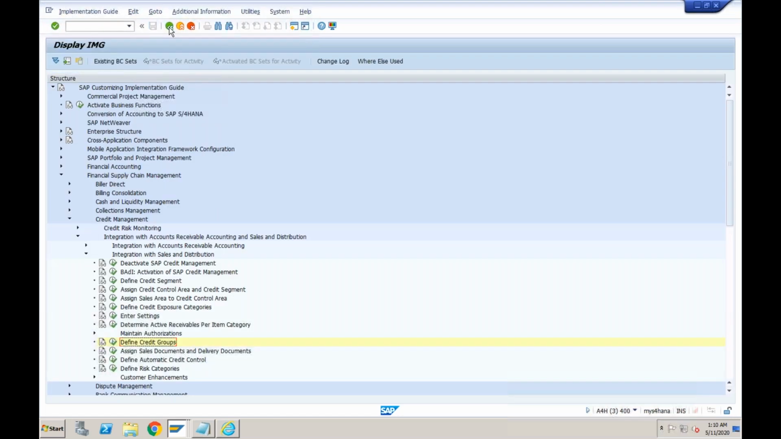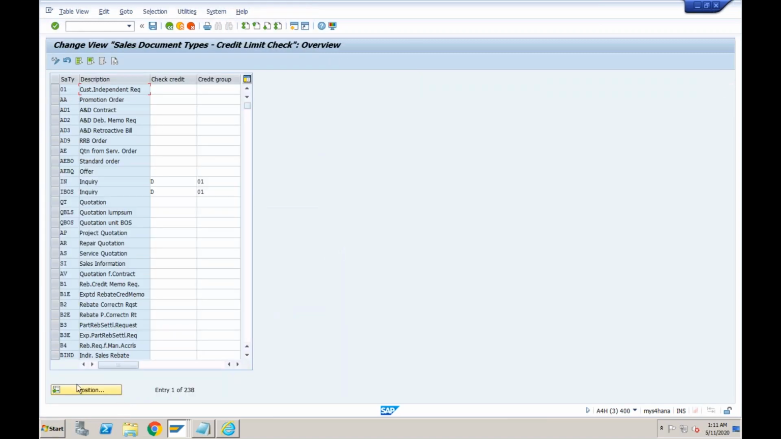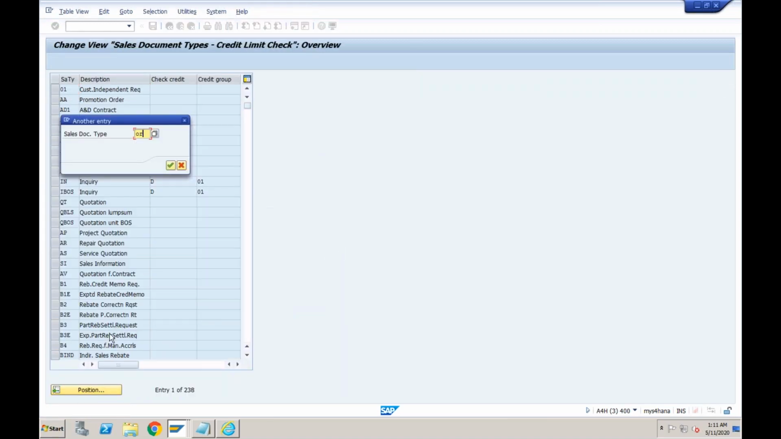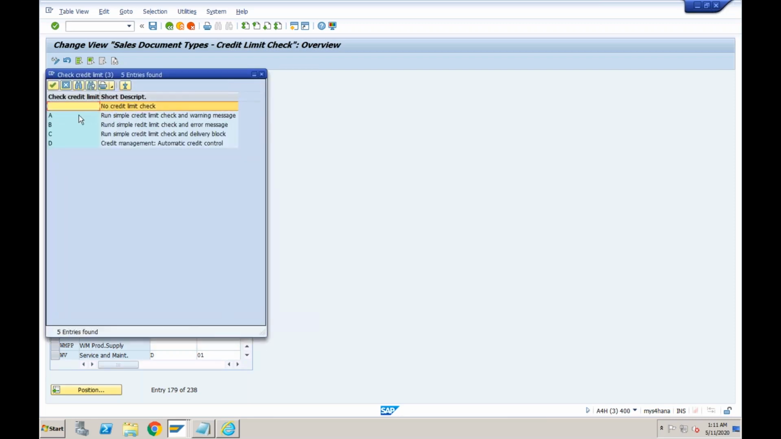Right? Just come out. This is at the header level. So as I told you, for document type OR, whether the credit management is active or not, this is where you need to tell the system. If it is blank, this means credit management is not active. Okay. Otherwise, there are 4 options: A, B, C, and D.